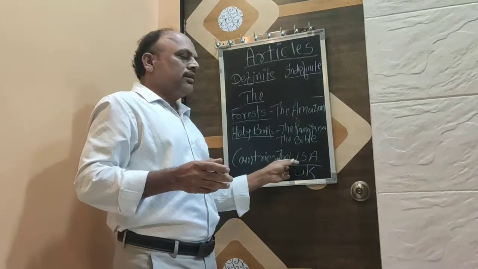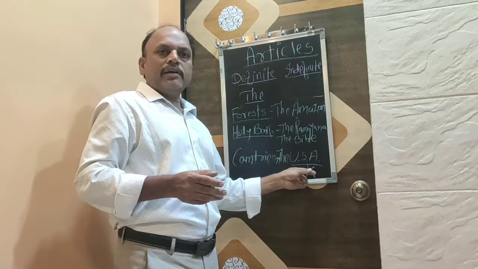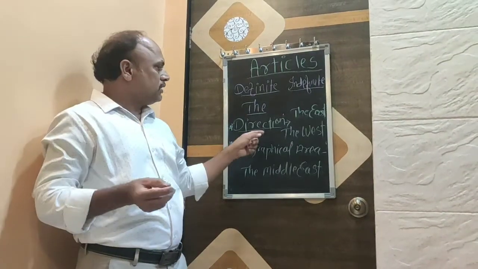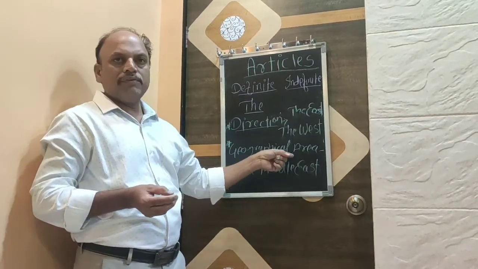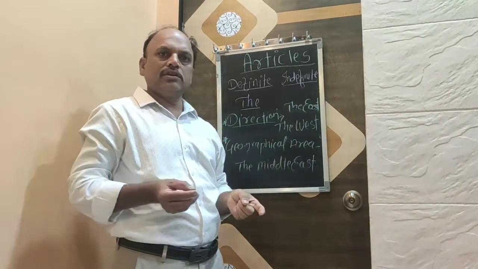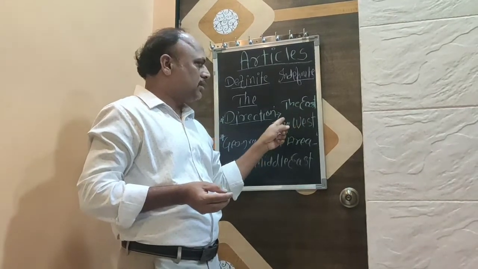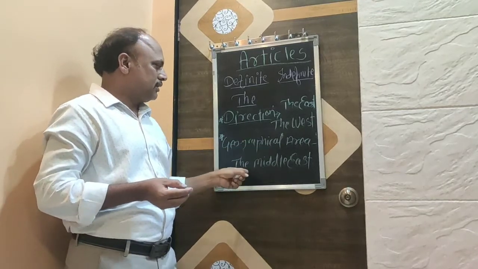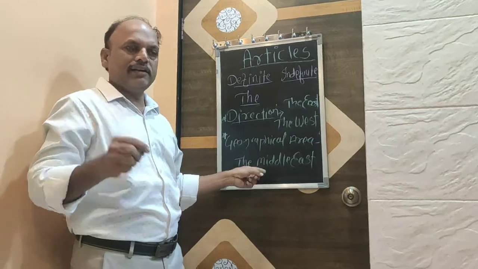It should be the United States of America, or the UK, the United Kingdom. Before the words of direction, or before the words of geographical area. In case of direction, like east, west, south and north, the is used: the east, the west, the south, the north. Also in case of geographical areas, that is the Middle East, the Middle West, etc.